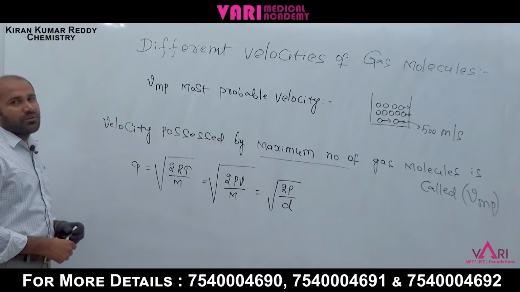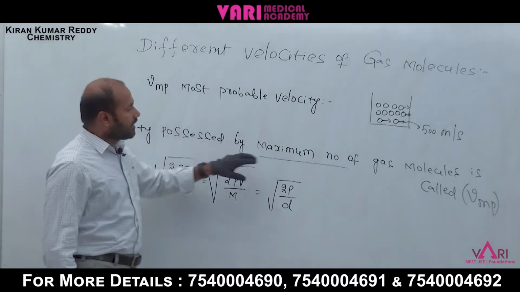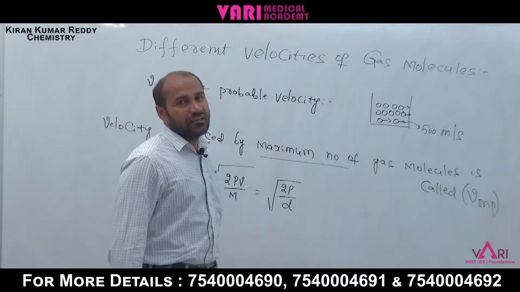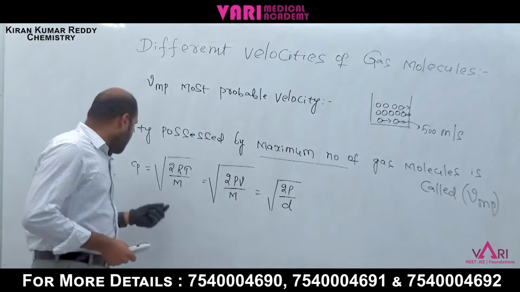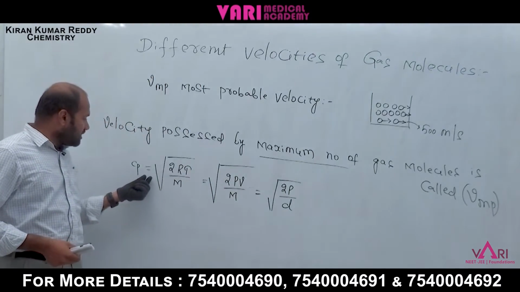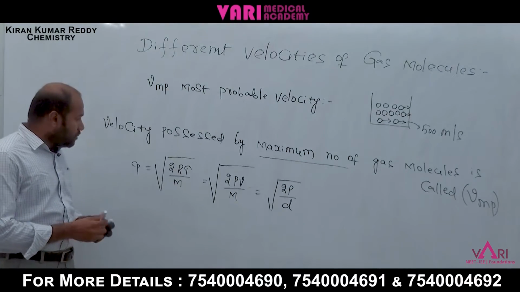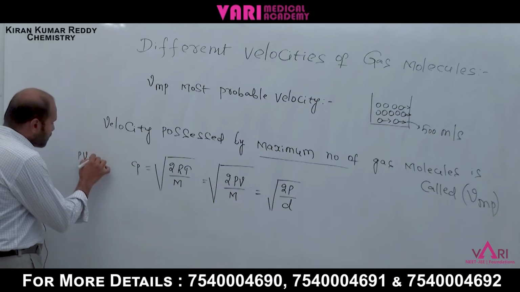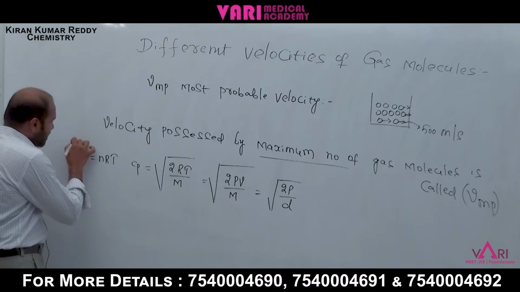What is the most probable velocity, student? Velocity possessed by maximum number of gas molecules is called most probable velocity. What is the formula? The Cp is equal to under root 2RT by m. Now PV equal to nRT formula, you know, this is the ideal gas equation.